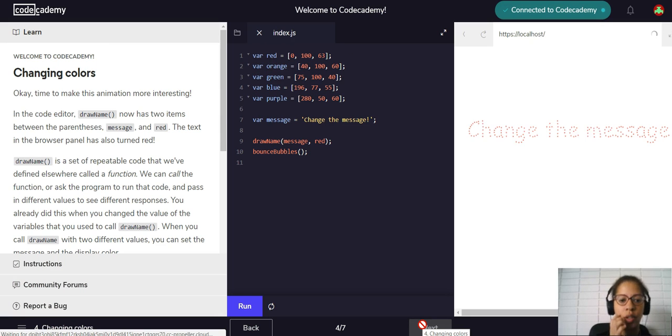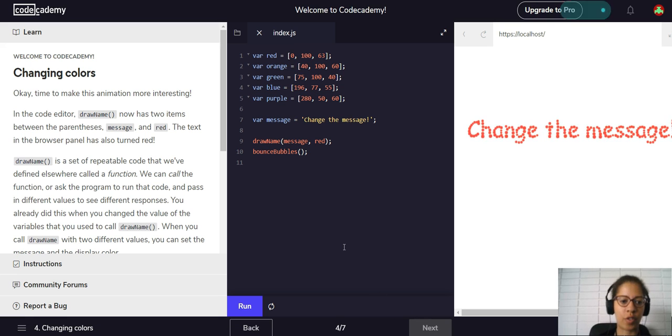Changing colors. Okay, time to make this animation more interesting. In the code editor, drawName now has two items between the parentheses. DrawName, right here: message and red. The text in the browser panel has also turned red. True.